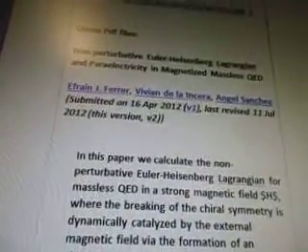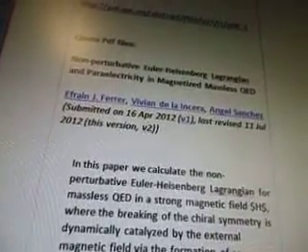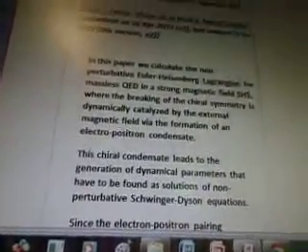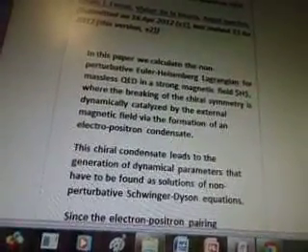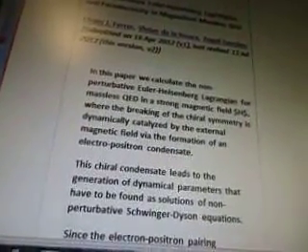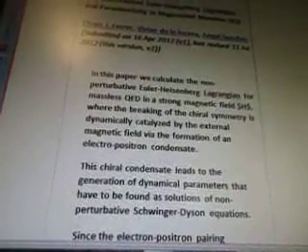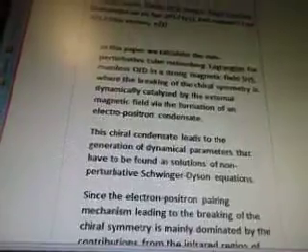Euler-Heisenberg, Lagrangian, and Paraelectricity and Magnetized Massless QED. That's from April 2012, so this is pretty new. There's the people that worked on it. In this paper, we calculate the non-perturbative Euler-Heisenberg Lagrangian for massless QED in a strong magnetic field, where the breaking of the chiral symmetry is dynamically catalyzed by the external magnetic field via the formation of an electro-positron condensate.